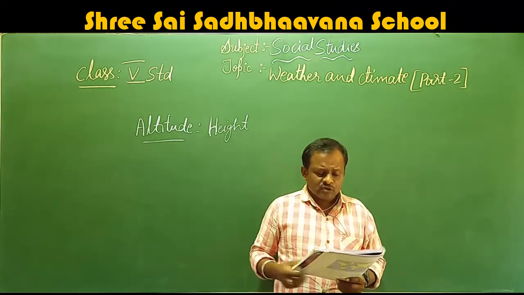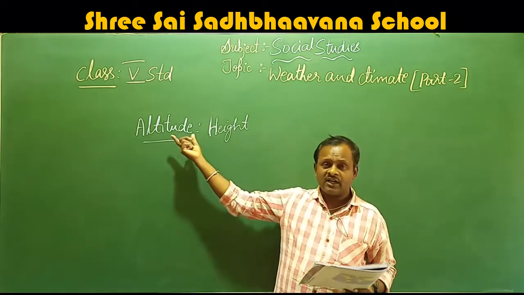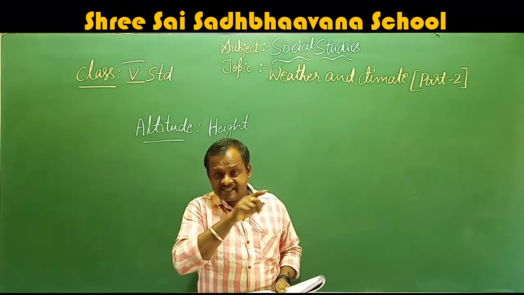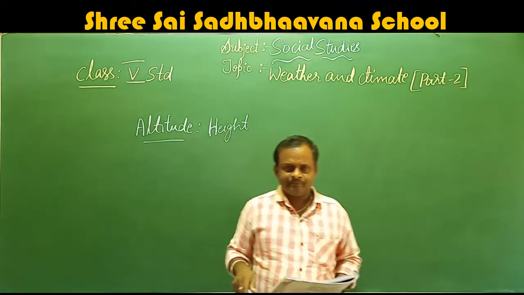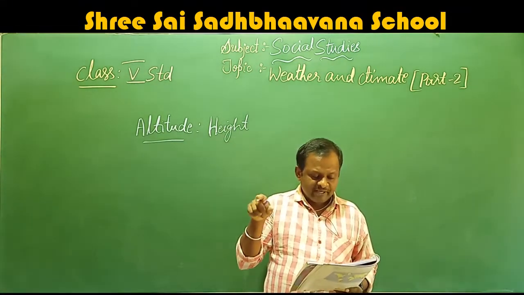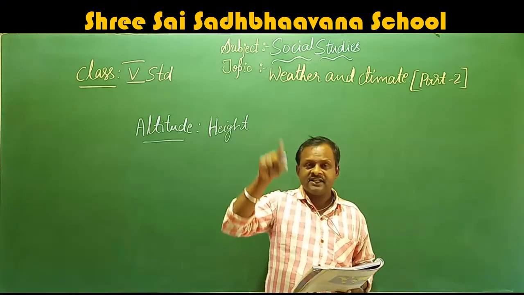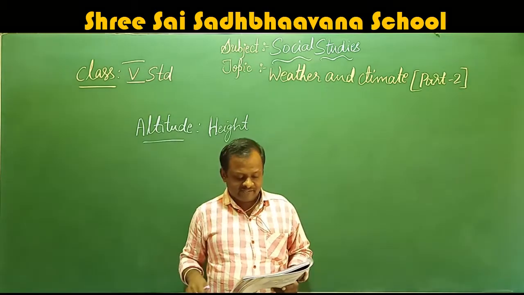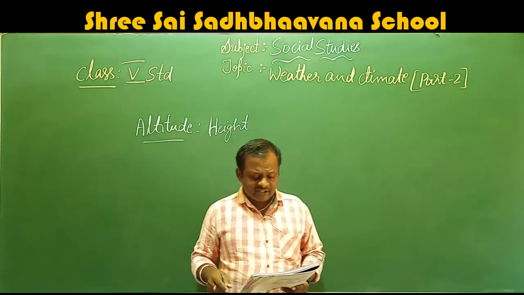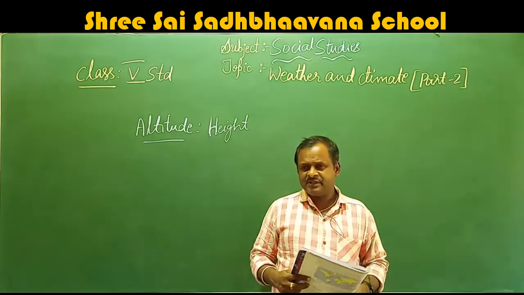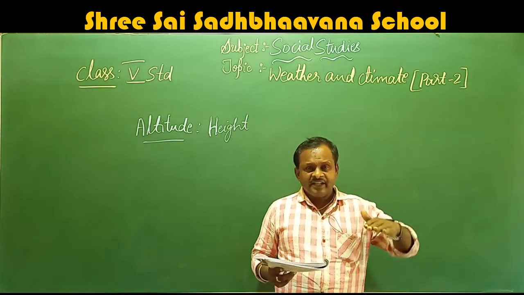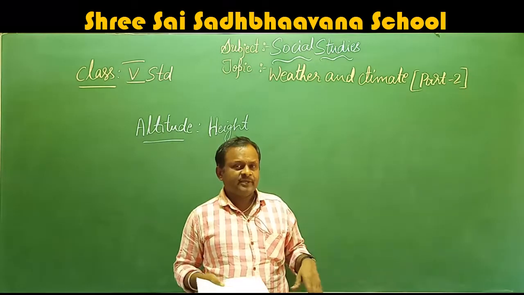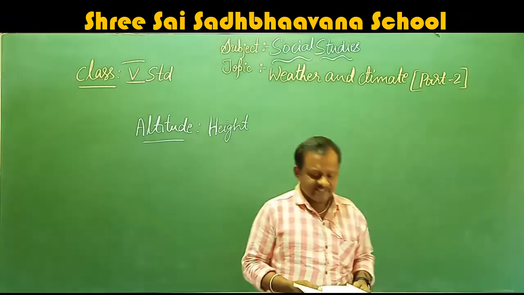So you know about altitude and height. How do we calculate the height? We take sea level as the baseline, the base parameter for measuring the altitude, that means the height of a place. The climate of a place is also affected by its altitude. It means the climate depends upon the height at which the place is located.